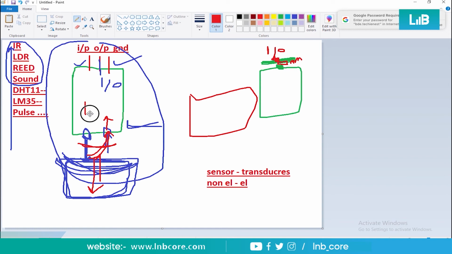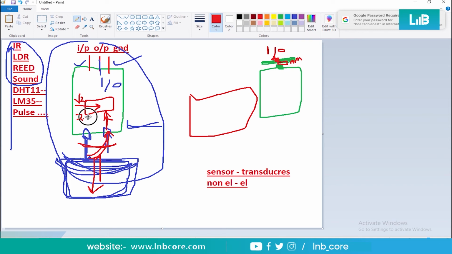Now what if I have a voltage comparator? The voltage coming from this receptor will go into this IC. I have already given another voltage, V2, which is nothing but a predefined voltage. I have given this as 2.5, right?